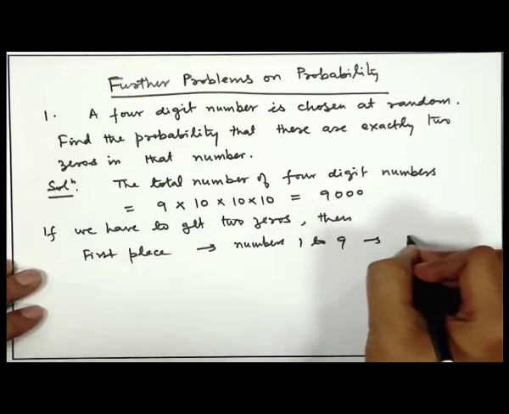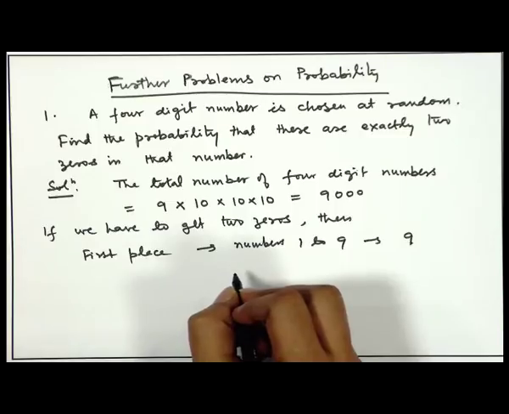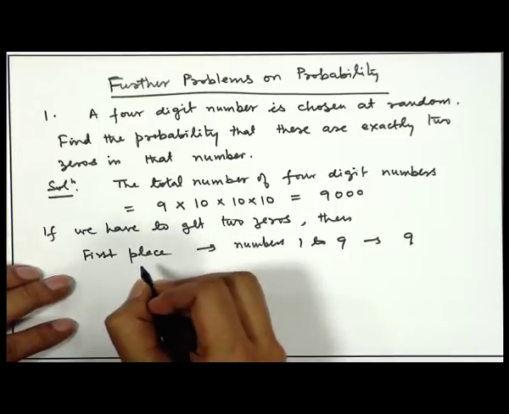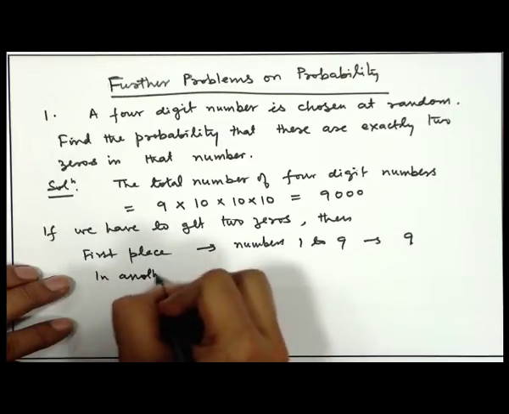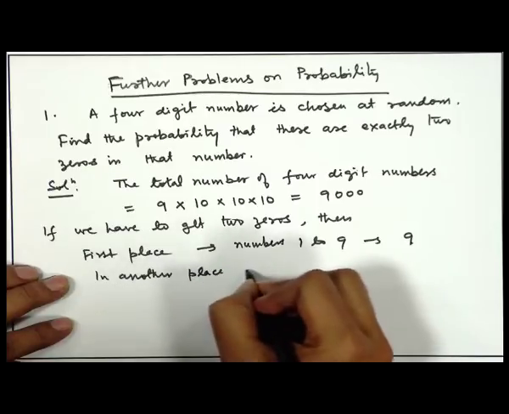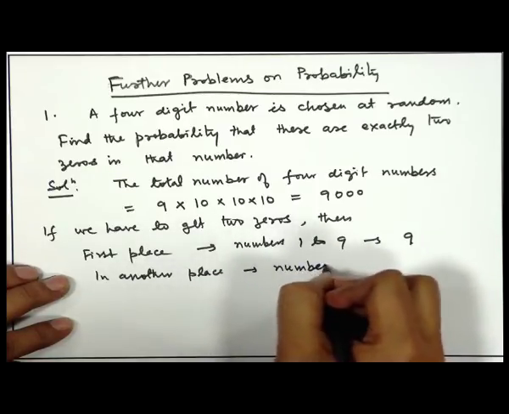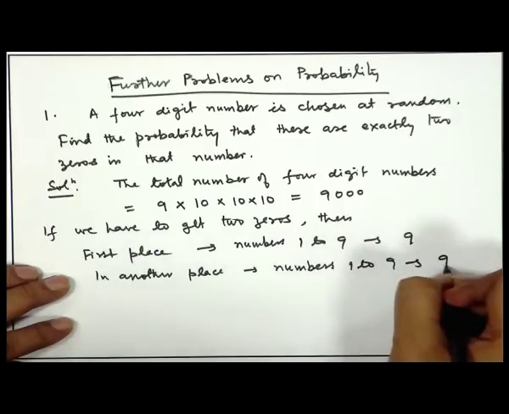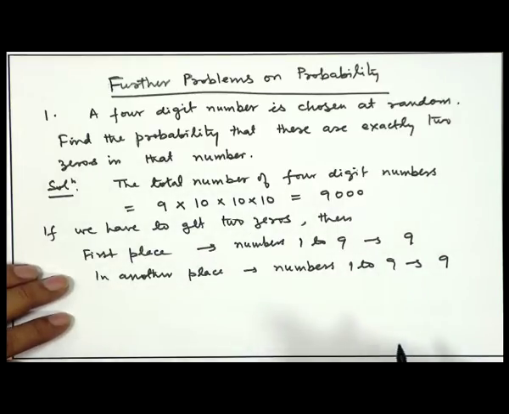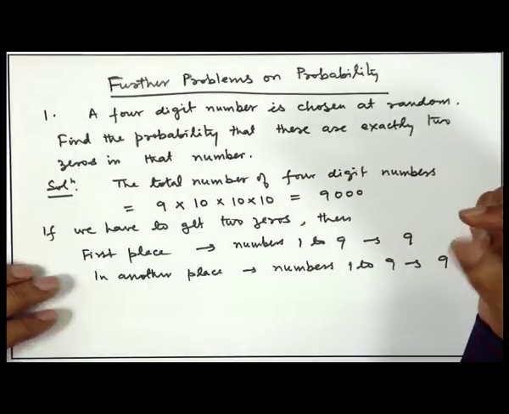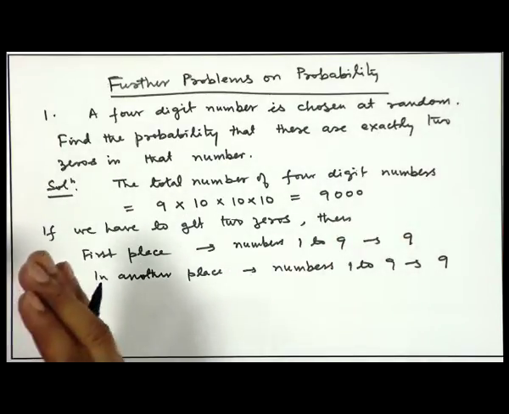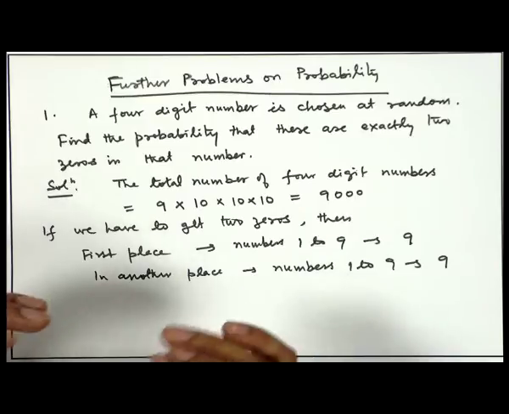So, you can have 9 such possibilities, and in another place you can have numbers 1 to 9. So, 9 such cases are there. 2 places we are fixing as 0. So, there is no choice there. However, the first place cannot be 0. Out of the remaining 3 places, 2 places are zeros. So, those places can be determined in 3C2 ways.